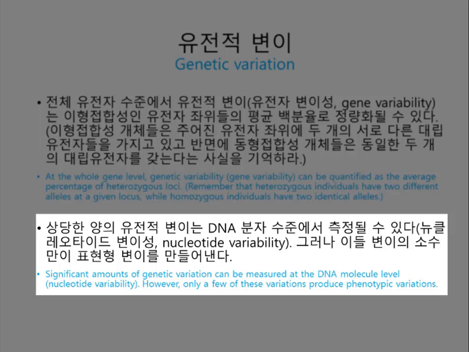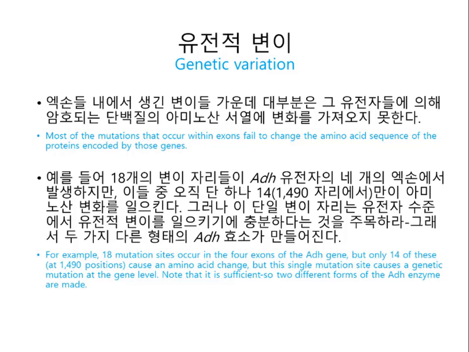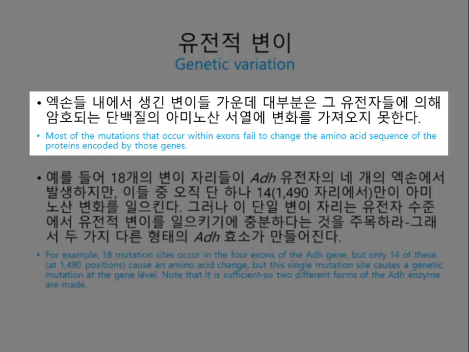Considerable genetic variation can also be measured at the molecular level of DNA, nucleotide variability, but little of this variation results in phenotypic variation. Why, might you ask? Many nucleotide variations occur within introns, segments of DNA lying between exons, the regions retained in mRNA after RNA processing. And of the variations that occur within exons, most do not cause a change in the amino acid sequence of the protein encoded by the gene.